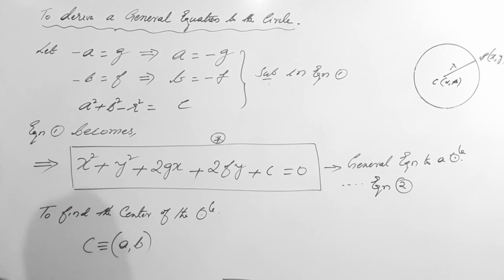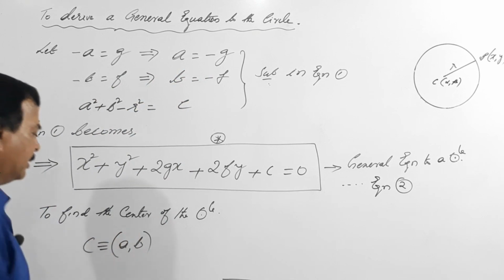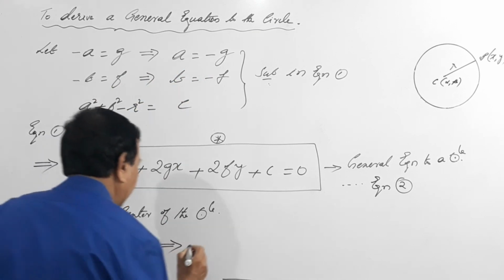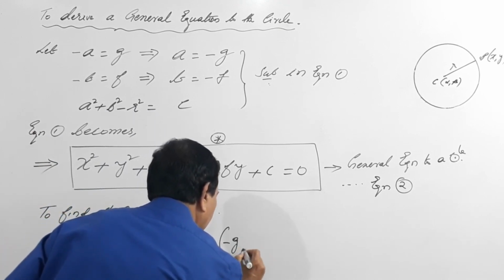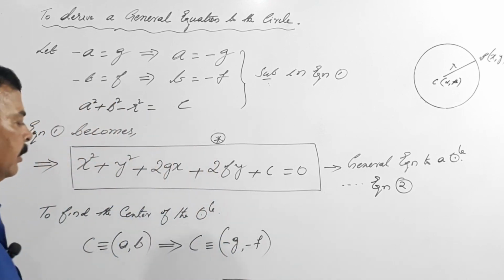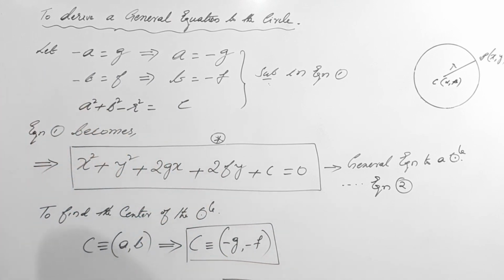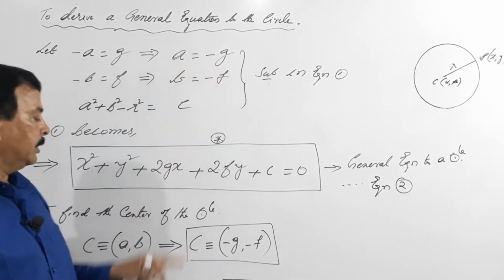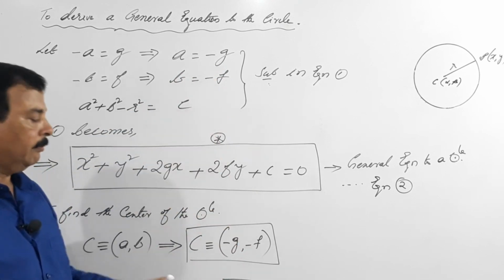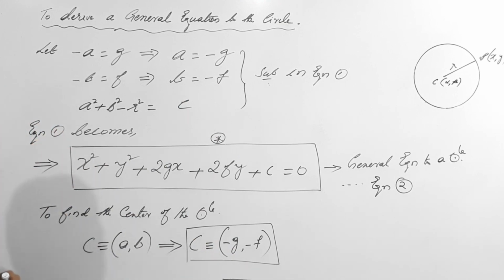But what is a and what is b from this? A is minus g, b is minus f. We substitute this, that is C is equal to minus g comma minus f. So this is the center of a circle. So students, how to find the center of a circle? This is one, because a is minus g and b is minus f. We got it. Done. Now after having learnt this, let us find the radius of the circle.